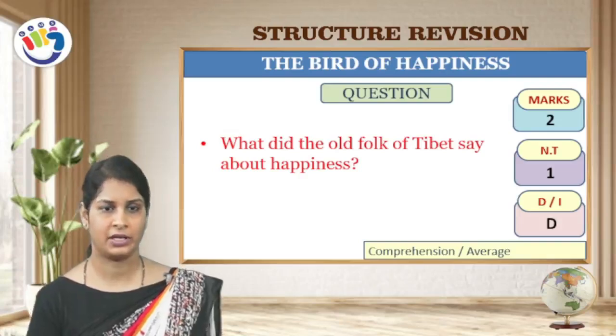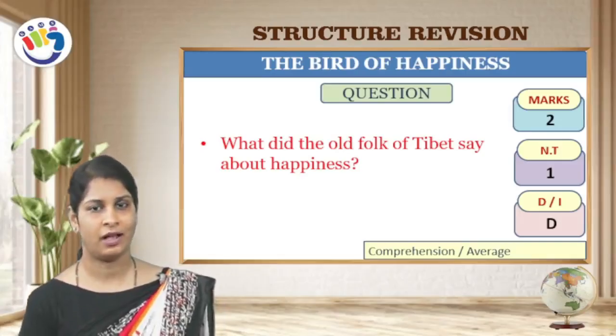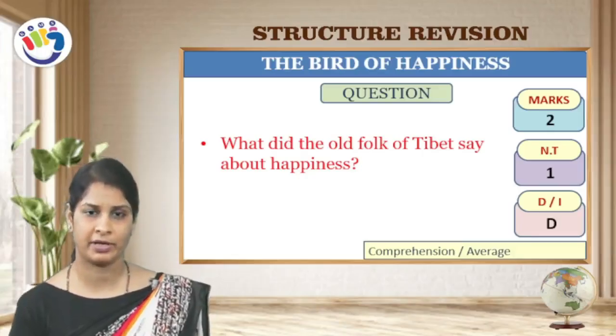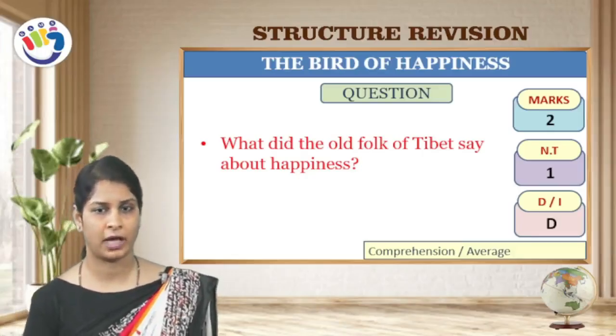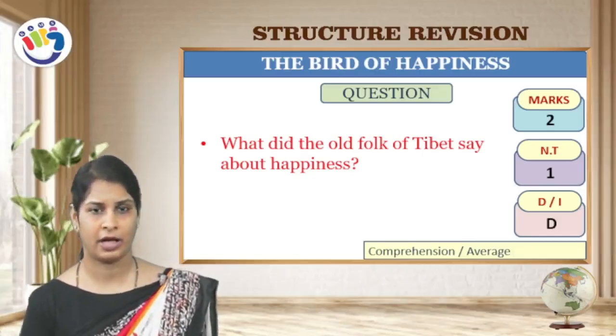The second question, what did the old folk of Tibet say about happiness? This question has arrived for 2 marks and the number of times it appeared is 1 time. It is a direct question, and comprehension or average.